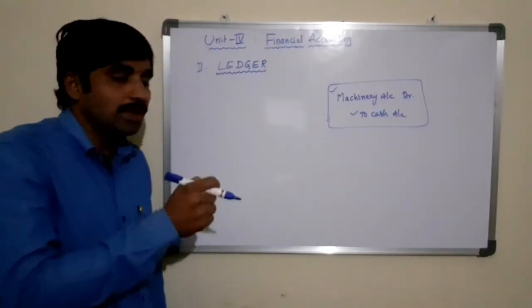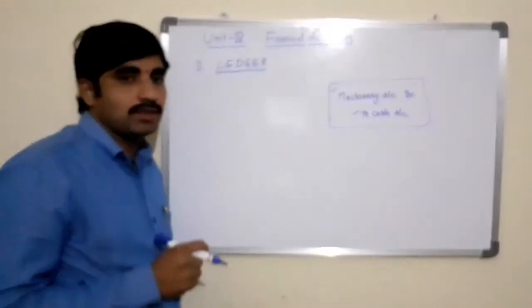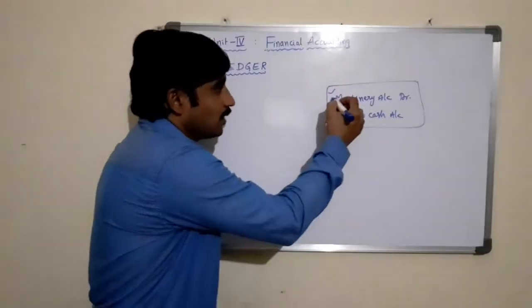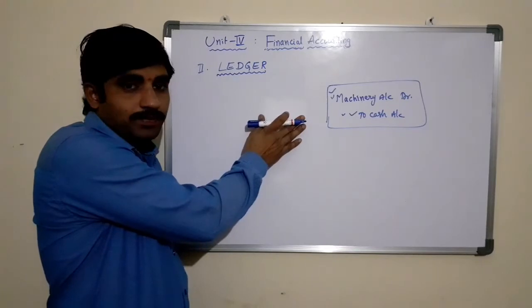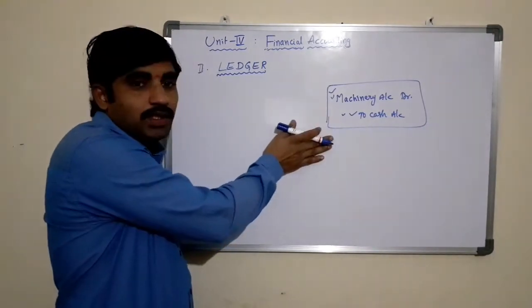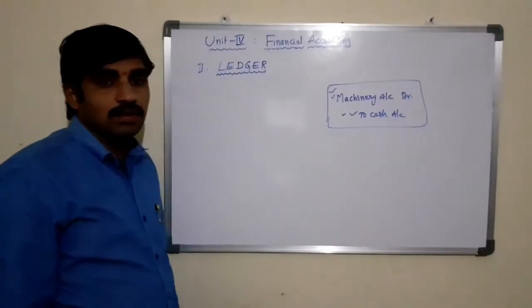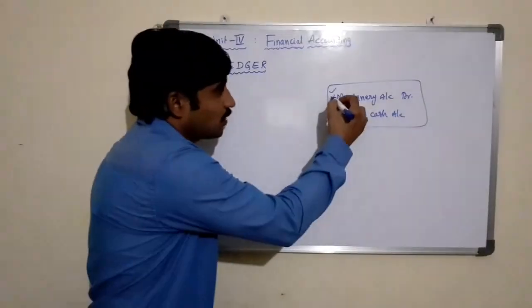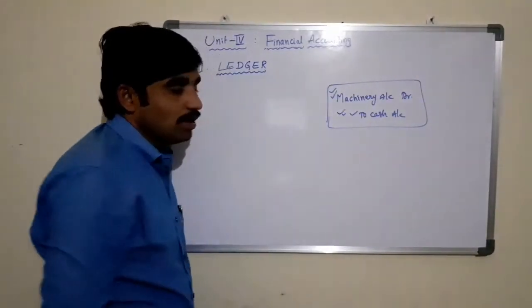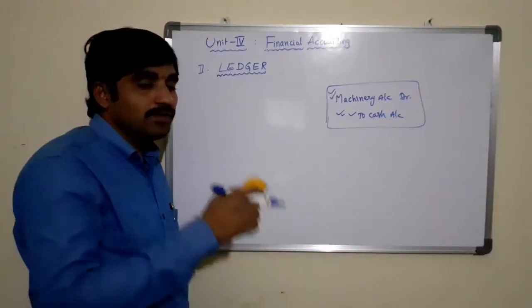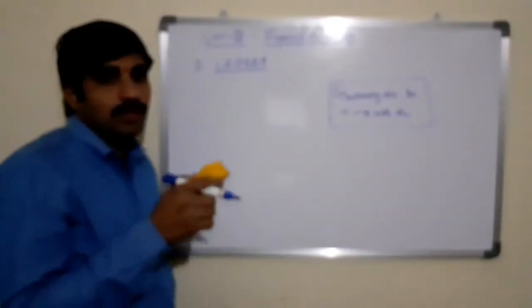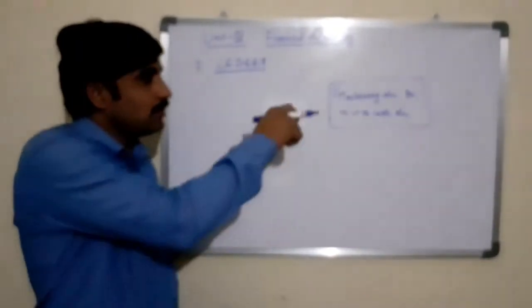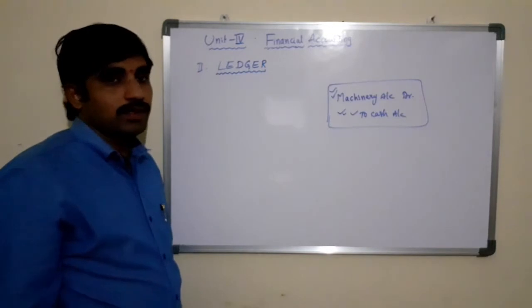At the time of opening the accounts in the ledger book, for each item, that is machinery and cash, we need to open a separate account in the ledger book. So this is called machinery account and this is called cash account. Like this, for every entry, we need to open a separate account for each and every item which we take from the journal entries.